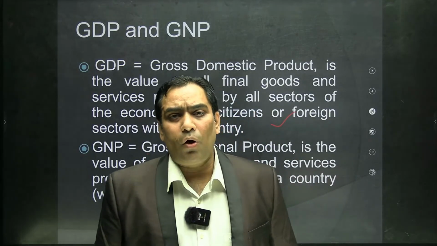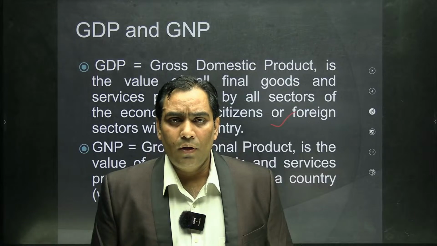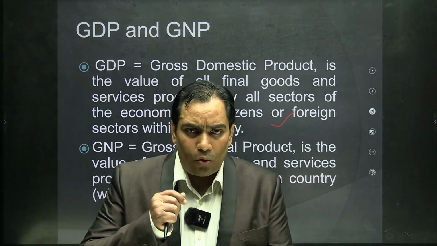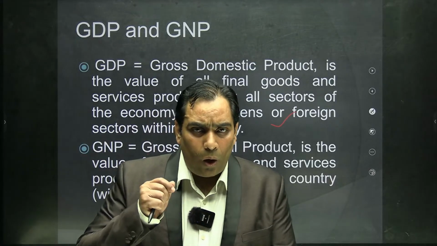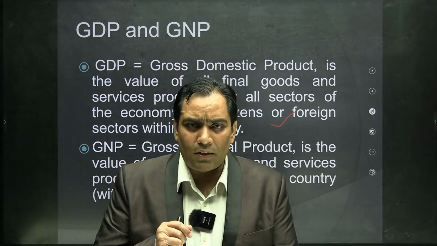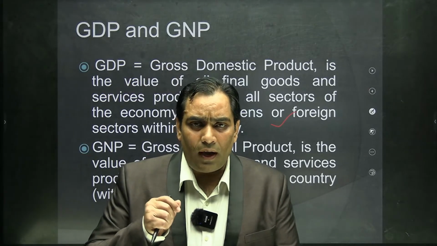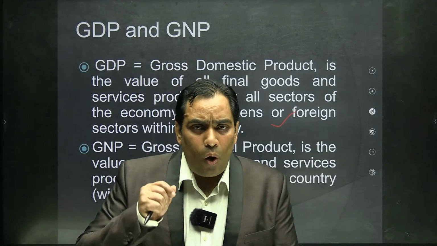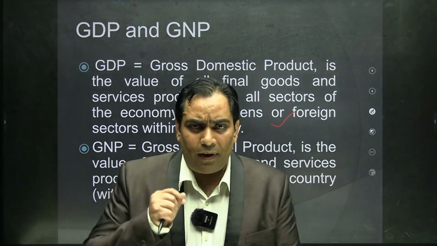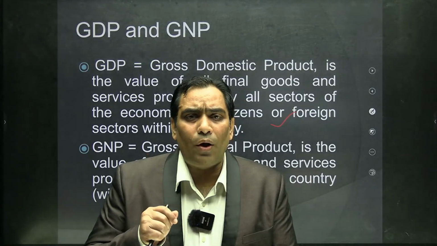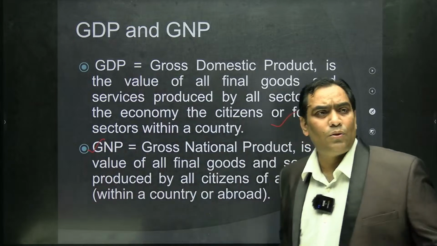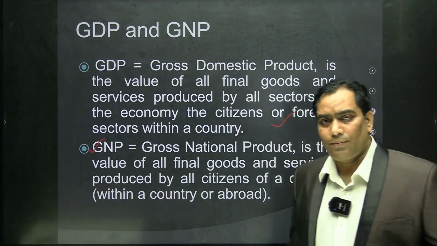The meaning of gross national product is the total monetary value of all the goods and services produced by the nationals of India throughout the world in a particular financial year is known as GNP.